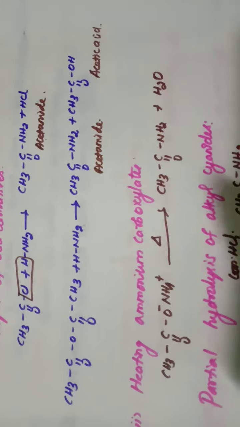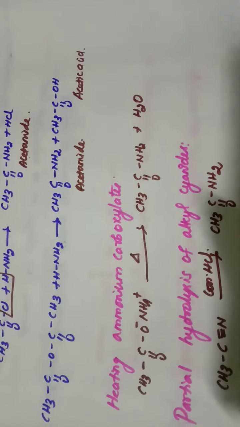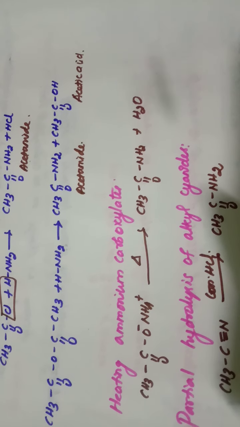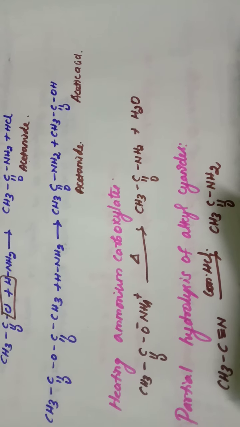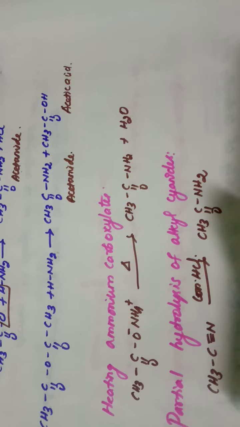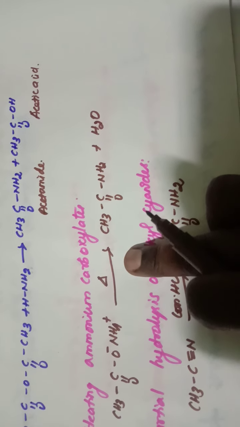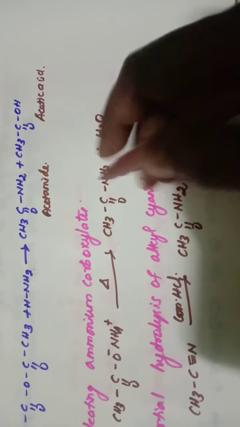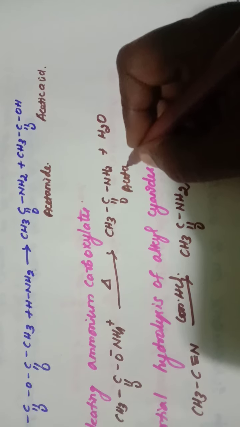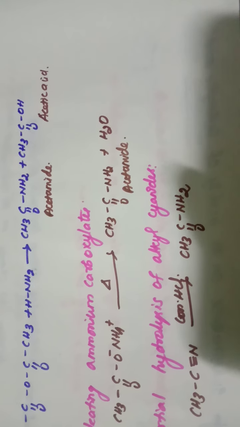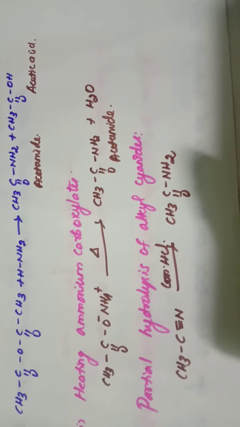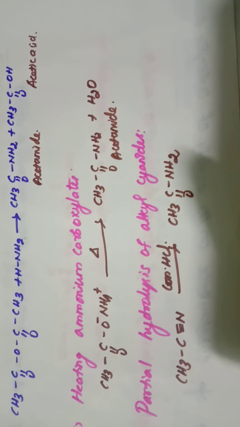Second method of preparation is heating ammonium carboxylate. When ammonium acetate is heated, it will give acetamide. Third one is partial hydrolysis of alkyl cyanide.